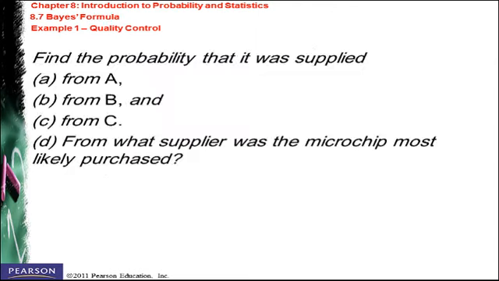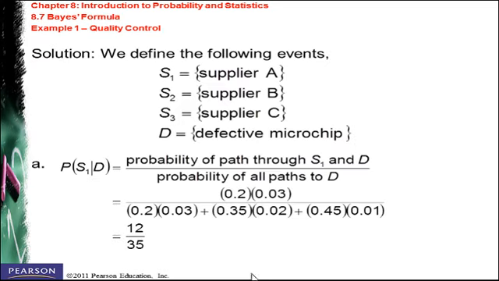The first question is that we need to find the probability that the microchip was purchased from A. It's going to be the probability that the supplier is A given it is defective, and that was in the question. So the probability of the path through S1 and D divided by the probability of all paths to D. So the probability of S1 given D, by applying the Bayes formula,